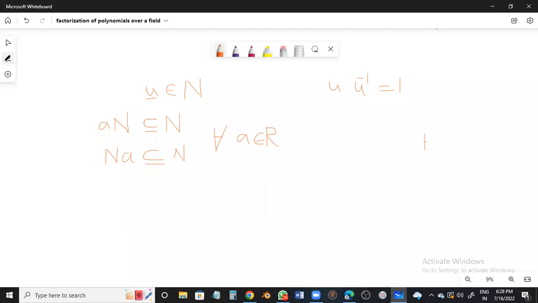We have to restart then. R is a ring, and N is a subset of R. This is what we are saying. Now N contains few elements, so N contains U. What this statement tells you is that U is a member of N, which is a subset of R, meaning U belongs to R. Do you agree?